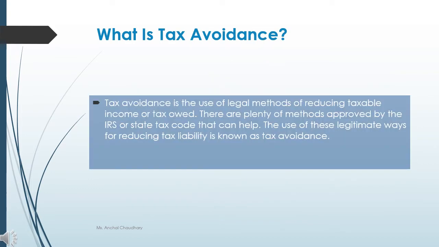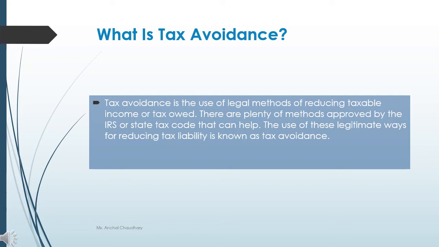First of all, let's start with tax avoidance. What do you understand by tax avoidance? Tax avoidance is the use of legal methods of reducing taxable income or tax owed. There are plenty of methods approved by the IRS or state tax code that can help.